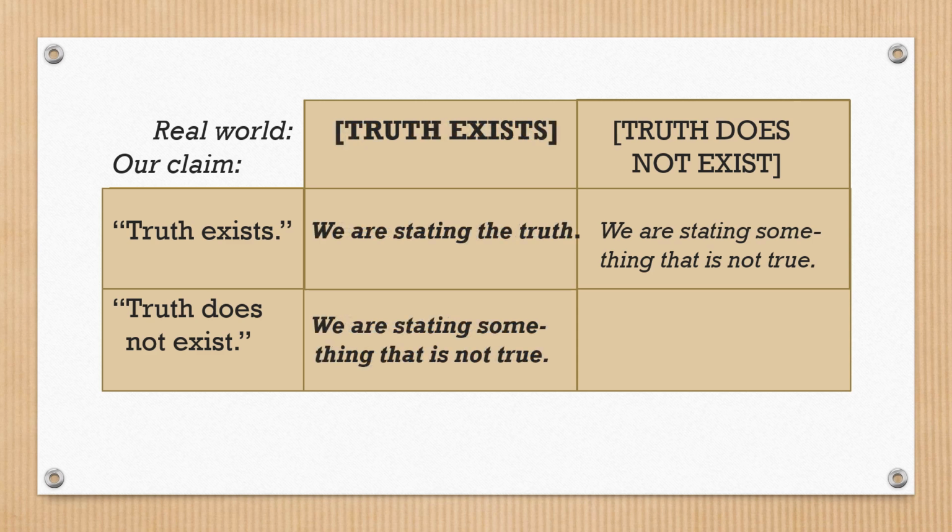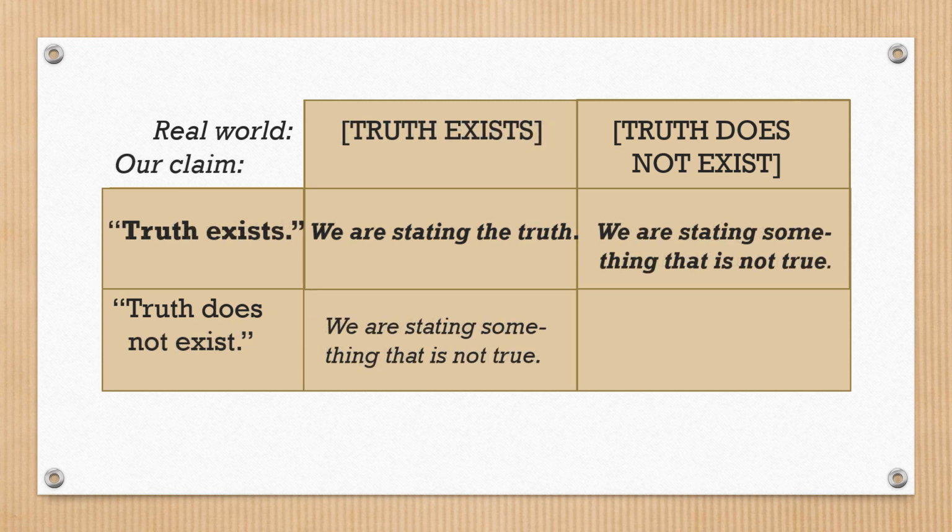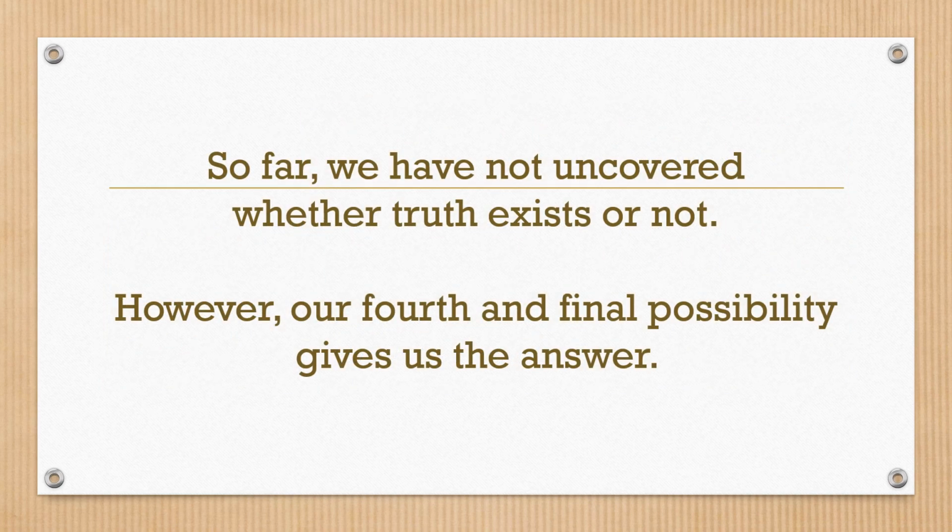If indeed truth exists, then whether we say truth exists or not, we're either stating the truth or we're not. If we state that truth exists, either truth exists or it doesn't, and either we're stating the truth or we're not. So far, we have not uncovered whether truth exists or not. However, our 4th and final possibility gives us the answer.